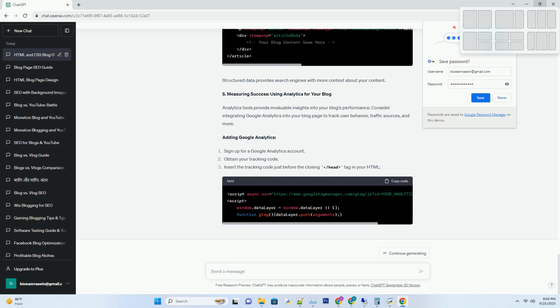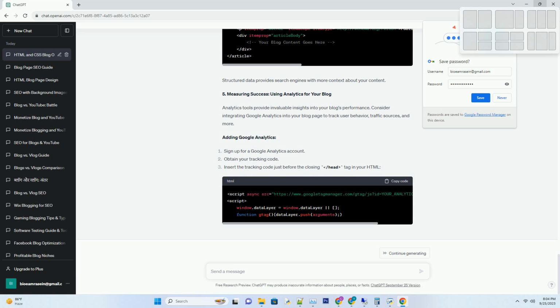Responsive design. CSS: @media screen and max-width 768px, body, font-size 16px. Ensure your blog page looks great on various devices by using media queries to adjust styles based on screen size. In this example, the font size is reduced for screens with a maximum width of 768px.